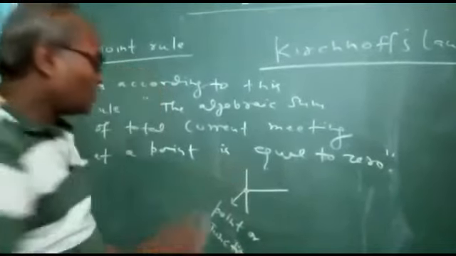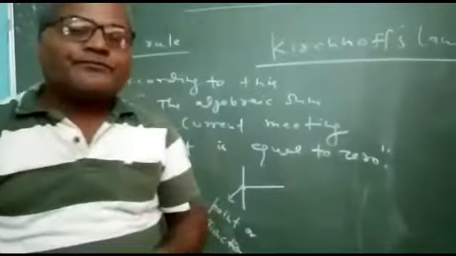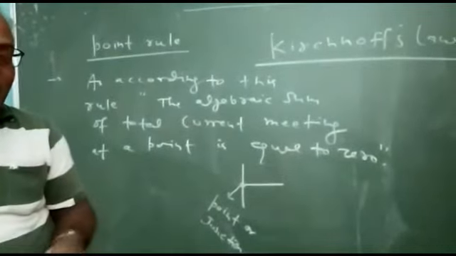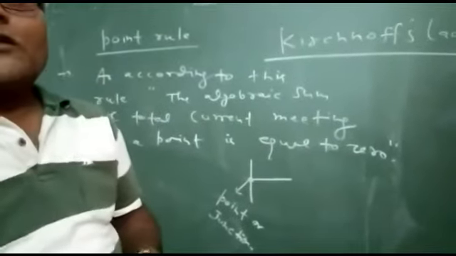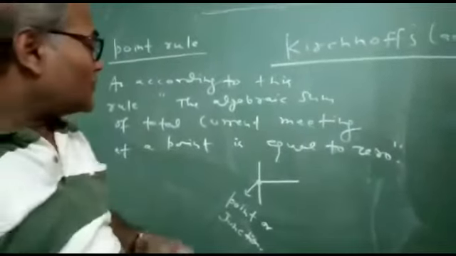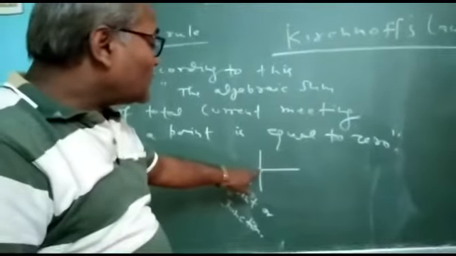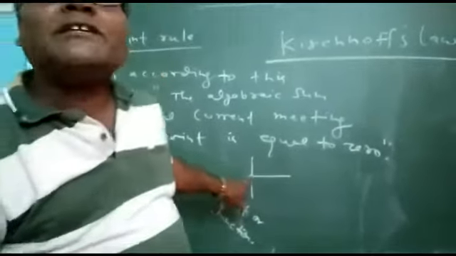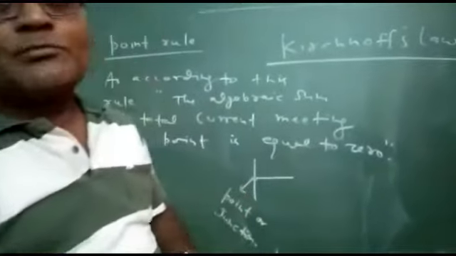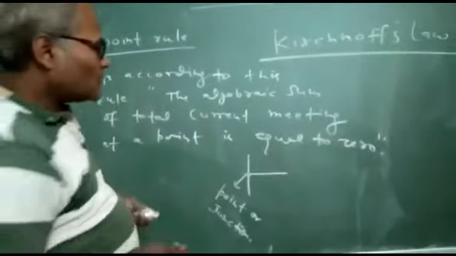So in electricity, for the selection of a point or junction, it is a must that at least three wires meet, then that will be a junction or point.